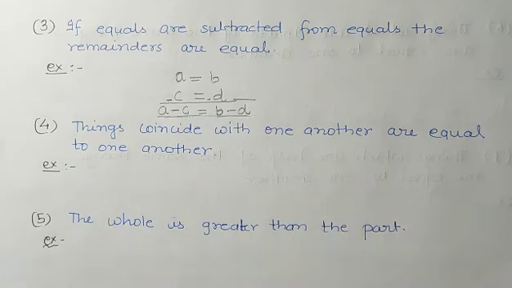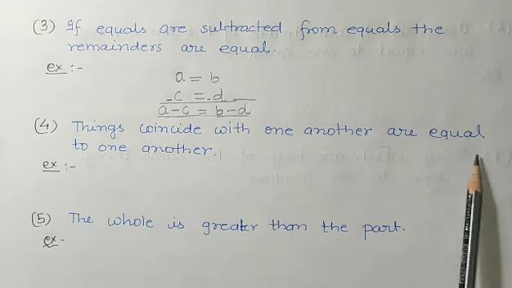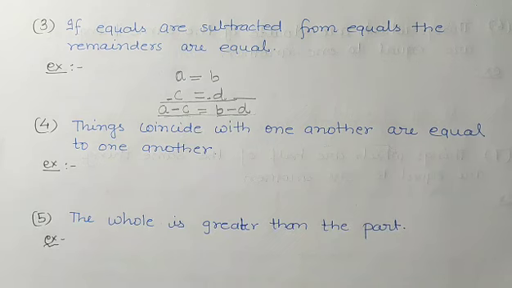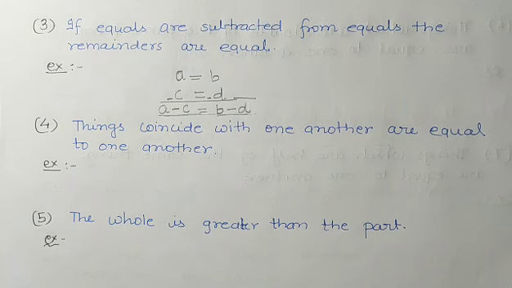Now the axiom 4, things which coincide with one another are equal to one another. Coincide means, students, lying on each other, exactly lying on each other.